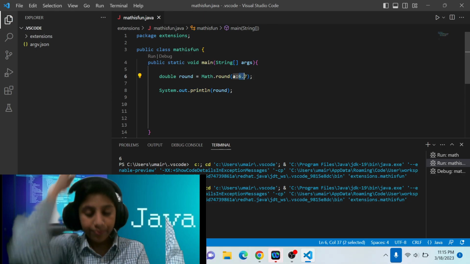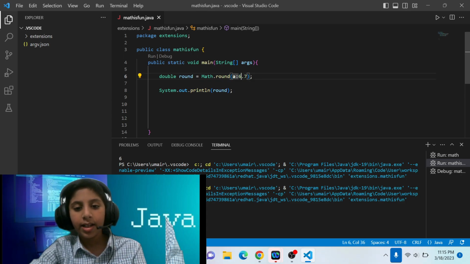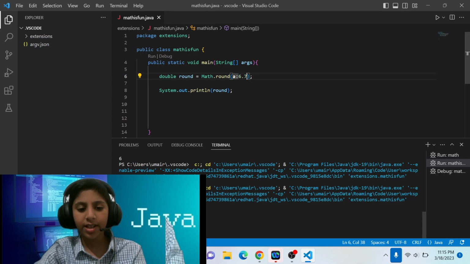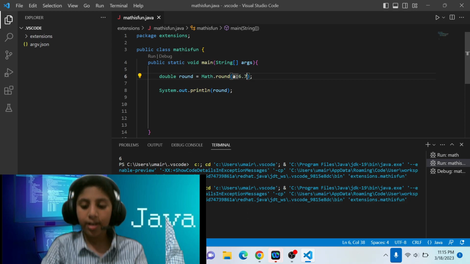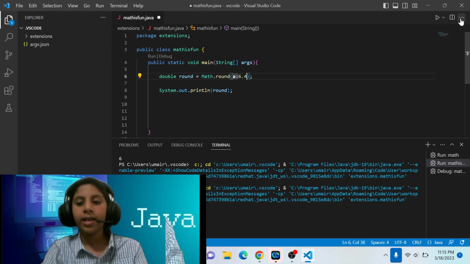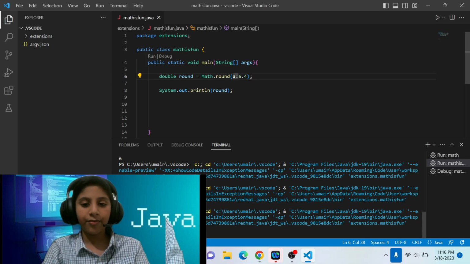So yeah, this one is greater than 5. Not like this one. Yeah, this one is greater than 5, but it will ignore this one. It will let this value be the same, but it will change the decimal value, okay? It will never ever change, I mean, it will change the decimal value and this one. But it will never ever change if you put the less than 5. So yeah, it will never ever change the value here, like 6. Look, it remained the same.